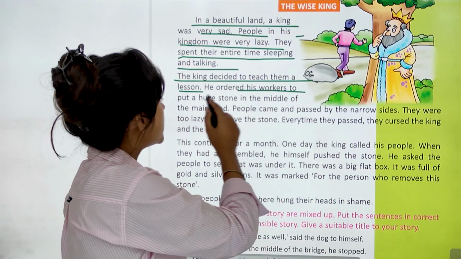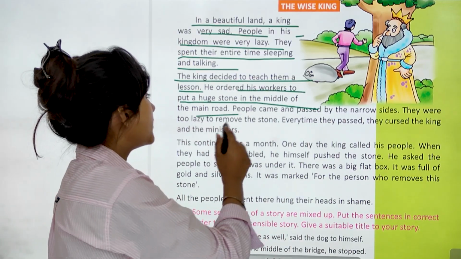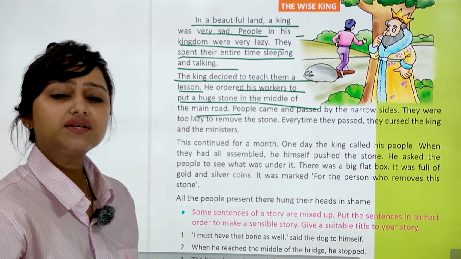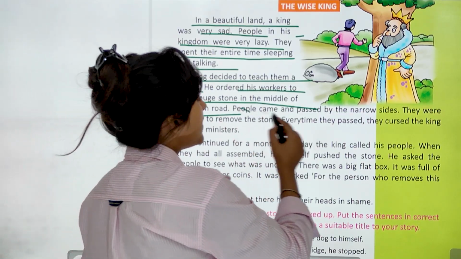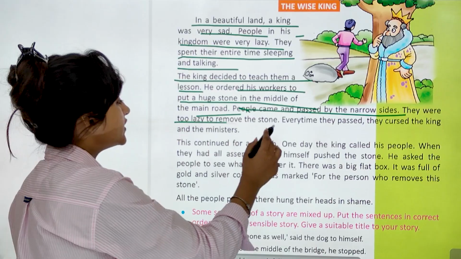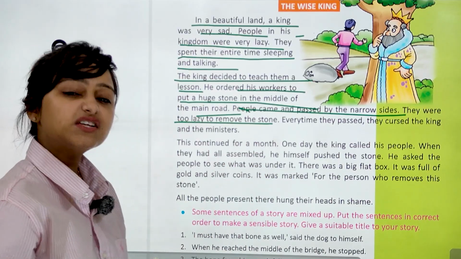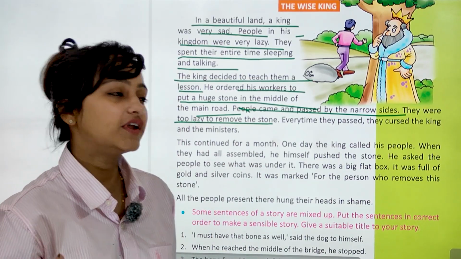He ordered his workers to put a huge stone in the middle of the main road. उसने order करा अपने workers से road के बीच में बड़ा सा stone रख दो. People came and passed by the narrow side. They were too lazy to remove the stone. People side से तो निकल गए पर उन्होंने वो stone remove नहीं करा.